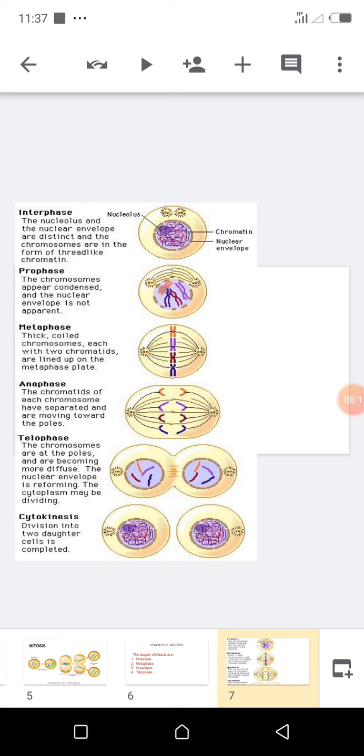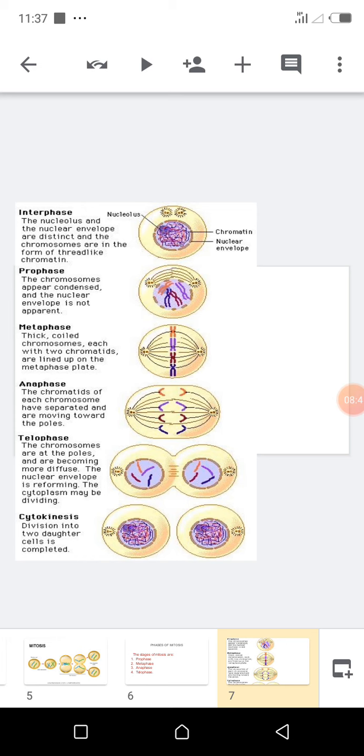At metaphase, yes, you see the chromosomes lining up, and at anaphase, the chromatids of each chromosome are separated and are moving towards opposite poles. At telophase, the chromosomes are at the poles and they become more diffused.